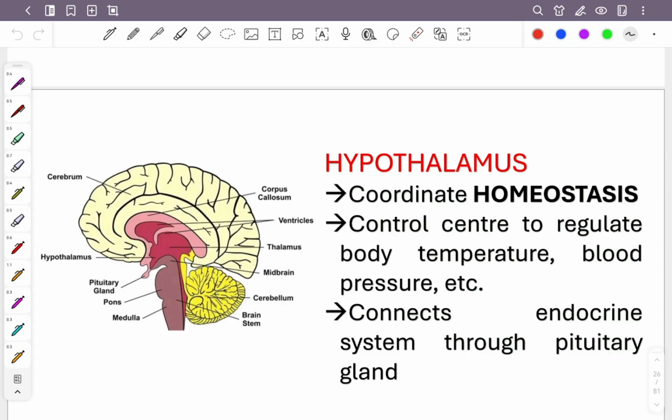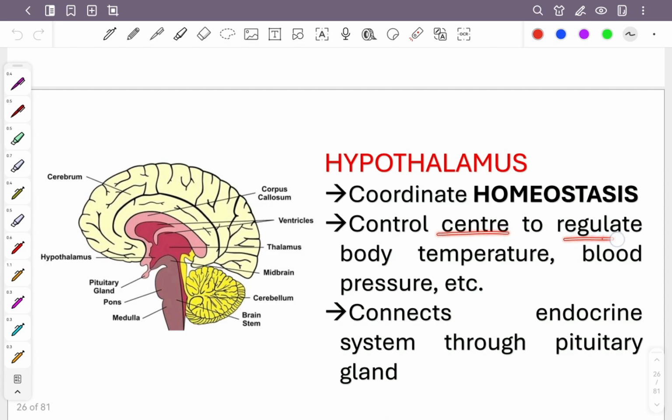Okay, another word, hypothalamus. You need to remember the name. There is no shortcut for you. The name is so long. Is there any shortcut? No. What is the function? It coordinates homeostasis. Now, do you need to know this word first? No. I don't want to confuse you. Hypothalamus coordinates homeostasis. This one is in chapter 13. As I mentioned, chapter 13. So it's more about your internal environment, mostly. So don't confuse yourself. You don't need to pay much attention to homeostasis in this chapter. But later when you go to chapter 13, you need to know that.